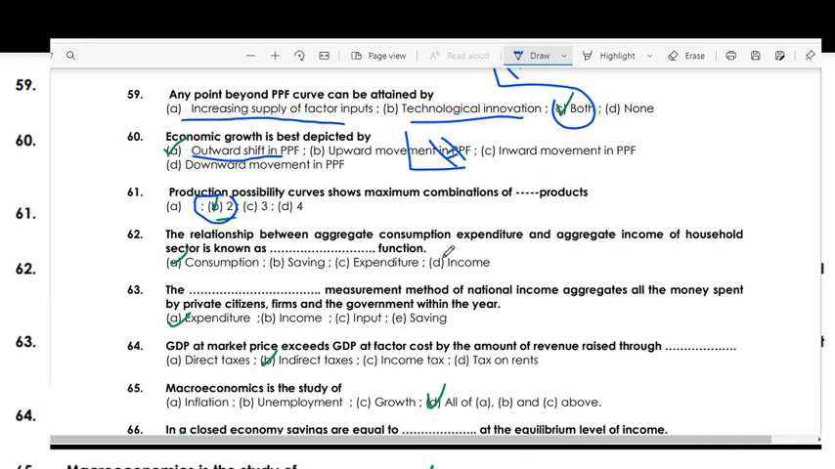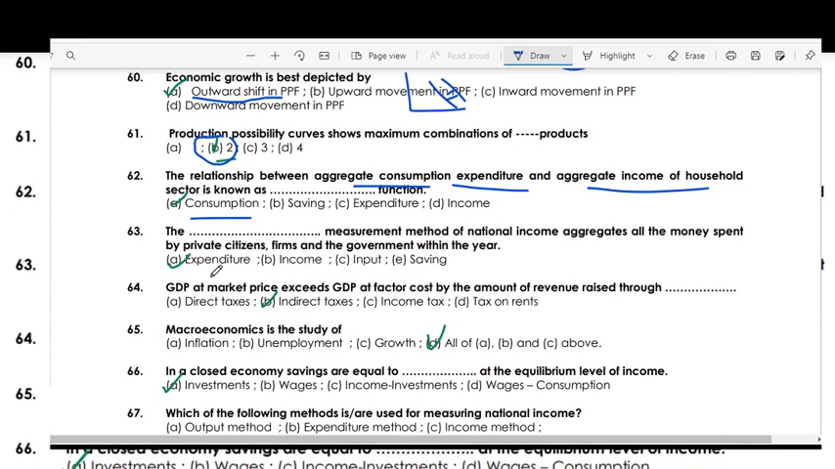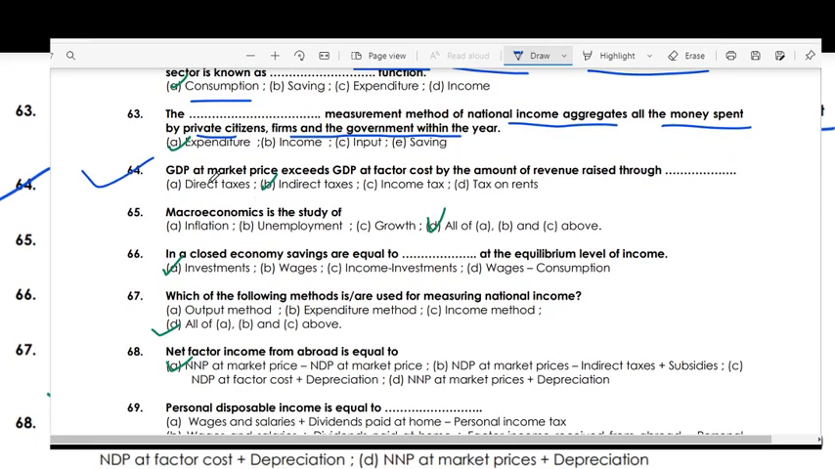The relationship between the aggregate consumption expenditure and aggregate income of the household sector is known as the consumption function. The expenditure measurement method of national income aggregates all money spent by private citizens, firms and government within a year. The GDP at MP exceeds the GDP at FC by the amount of revenue raised through indirect taxes. Microeconomics is the study of all of these: inflation, unemployment, growth.